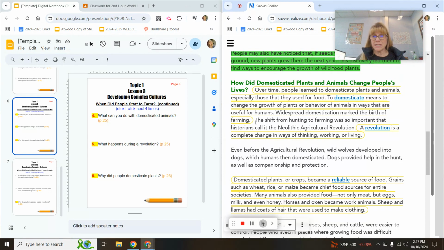The next question is going to be in the second part of that same paragraph. Number 5, what happens during a revolution? Let's listen, and then you can get that answer.